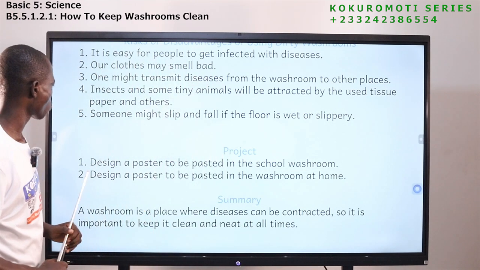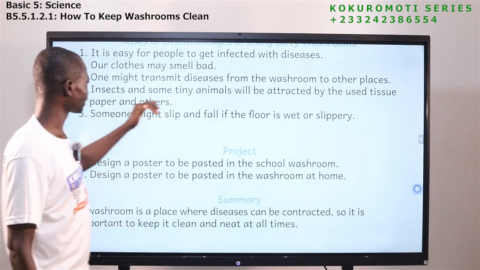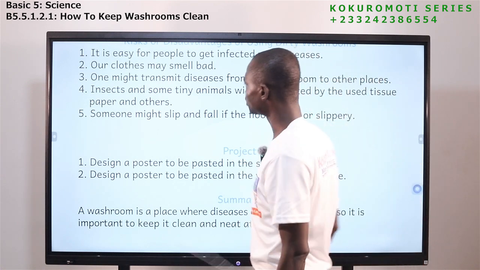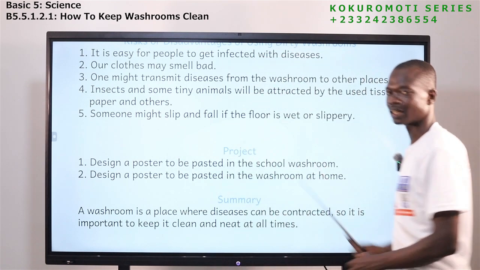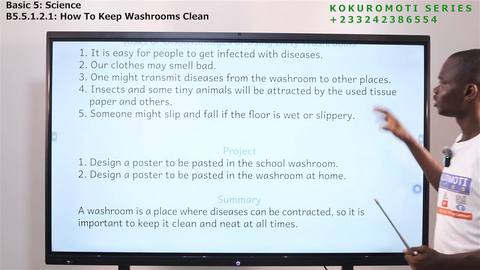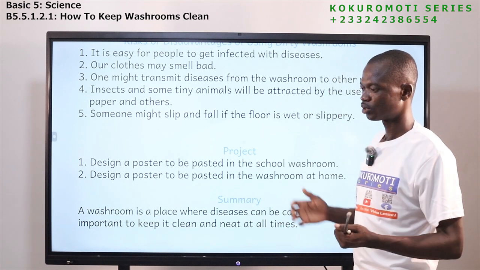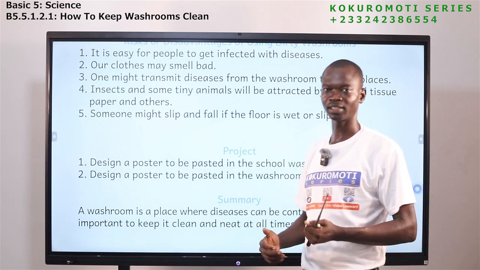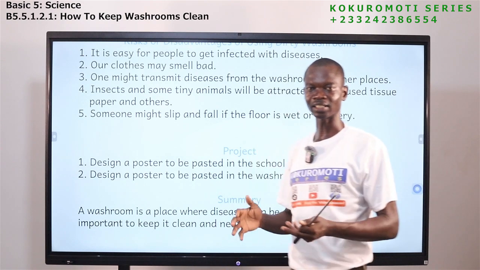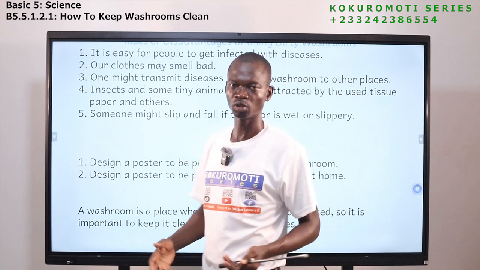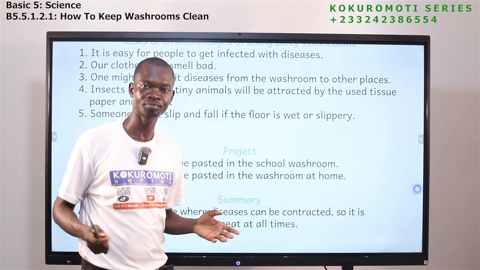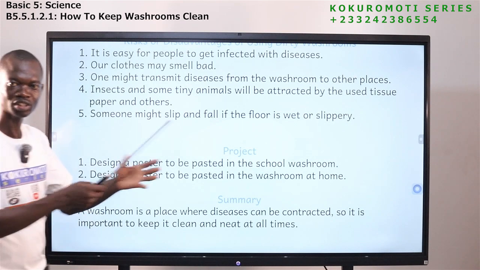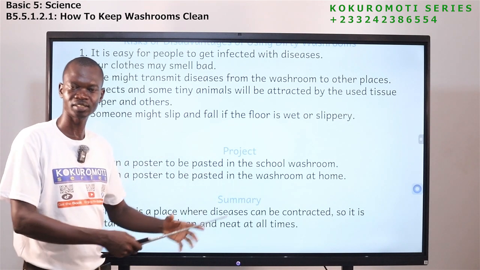Number 4, insects and some tiny animals will be attracted by the used tissue paper or others. So the tissue papers that we use, if we leave them on the floor, we don't burn them, we leave them there, cockroaches will come there, insects will come there. That is what they like. Houseflies will come there. So if you go to a washroom with all these animals there, will it be okay? They might even cause some kind of disease to you.